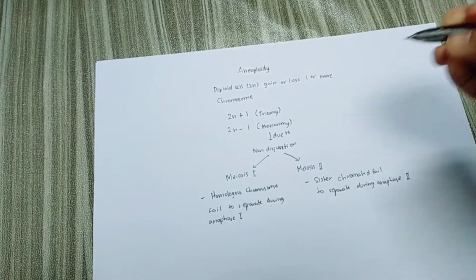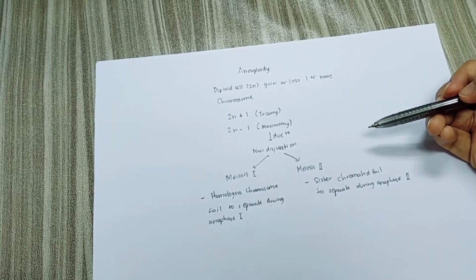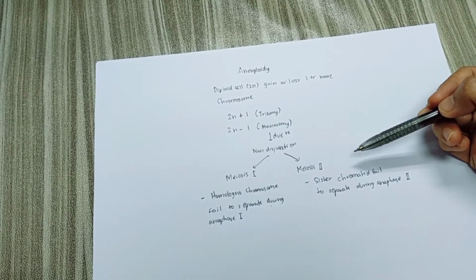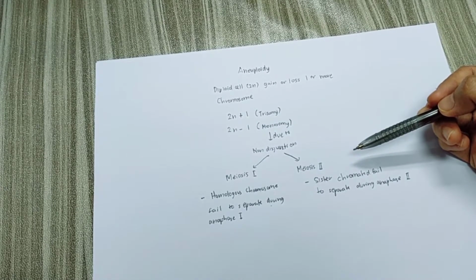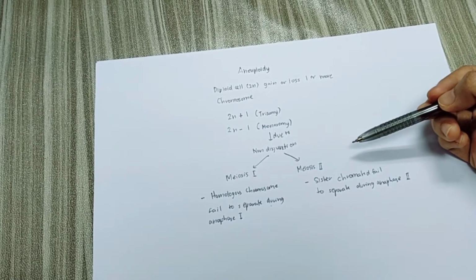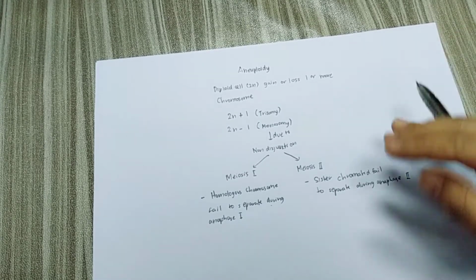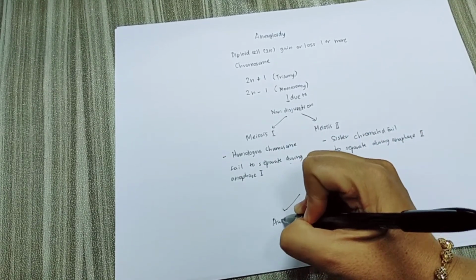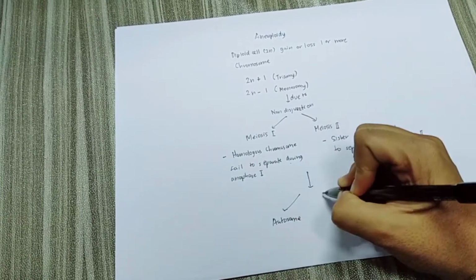Since non-disjunction can occur in either meiosis 1 or meiosis 2, and the importance of meiosis is to produce gametes, what happens to gamete production? It will become abnormal. Non-disjunction can occur in autosomes and also in sex chromosomes.